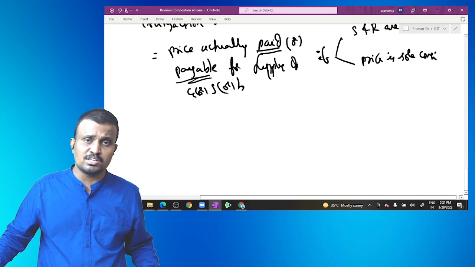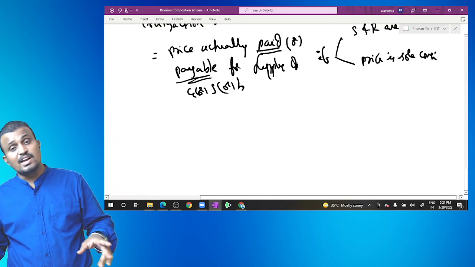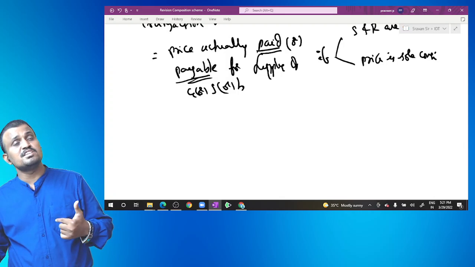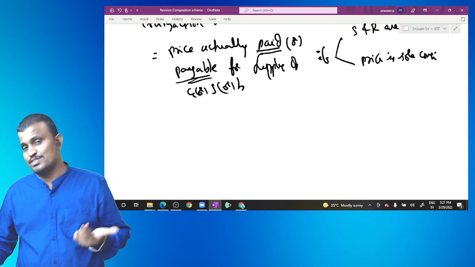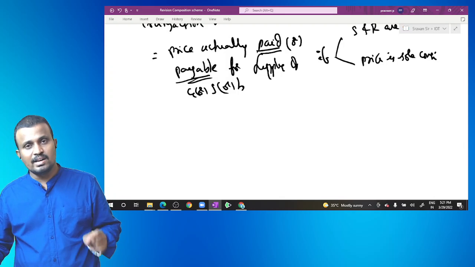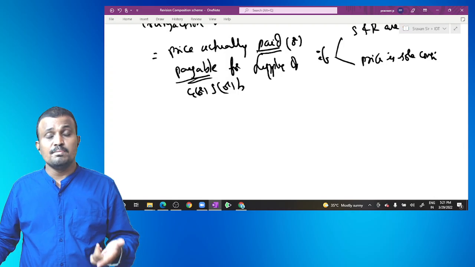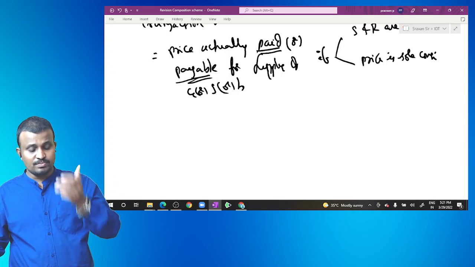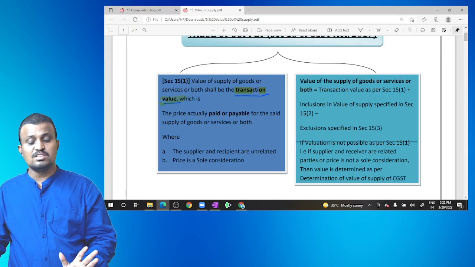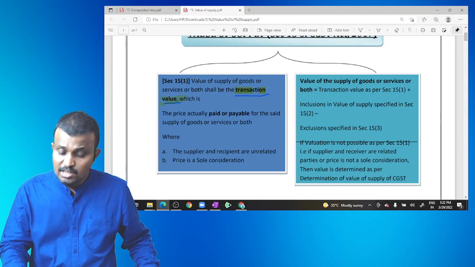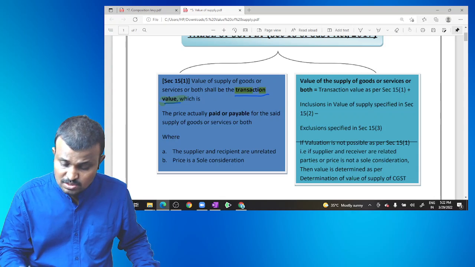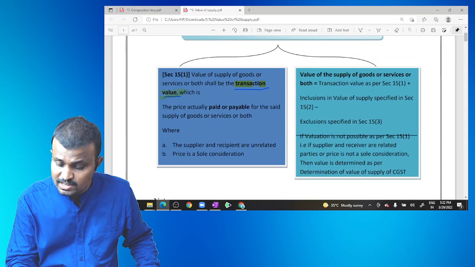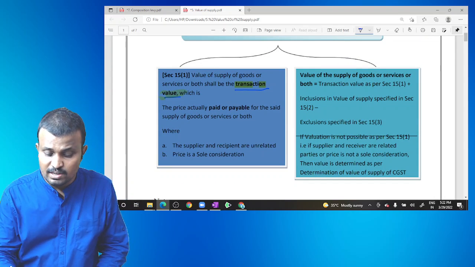Another point is that the transaction value may be paid either by the recipient, or by a third party on behalf of the recipient, to the supplier, or on behalf of the supplier to a third party. So here, the value of supply of goods or services or both is given by section 15.1.